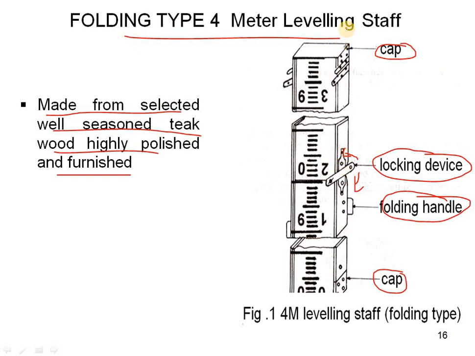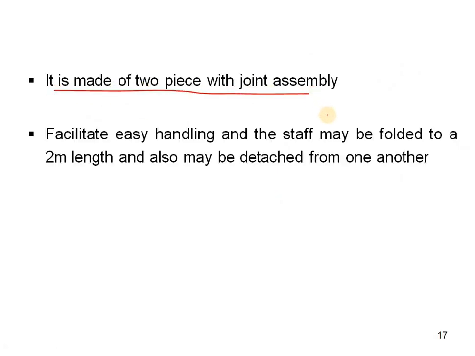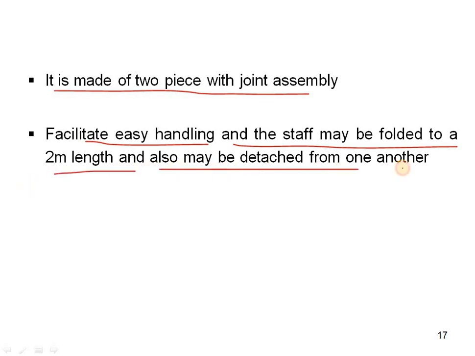Okay, this cap is for the protection of this folding type staff. Because it is wood, the wood should not touch the ground directly, so they keep a metal cap. Okay, so with this also we can measure the ground levels, and it is made up of 2 pieces with joint assembly. It facilitates easy handling, and the staff may be folded to a 2 meters length and also may be detached from another. So that means it is generally a 2-piece staff, and the joints move to and fro, so it is easy to handle the 2 meters length staff.